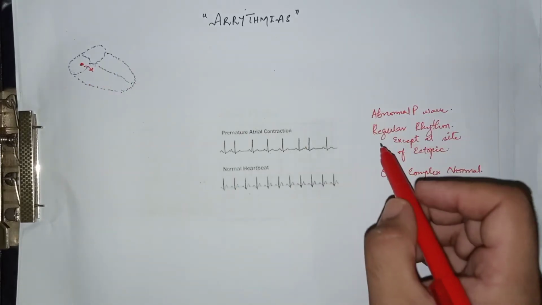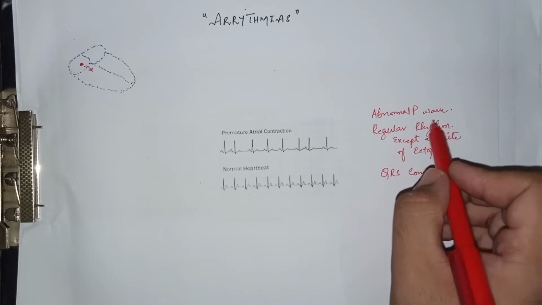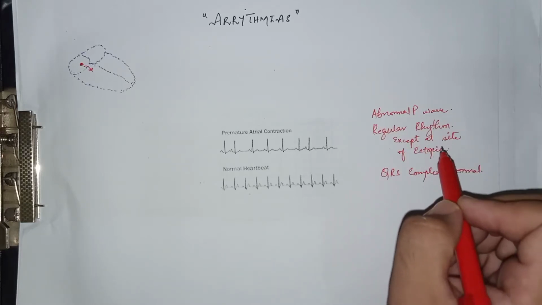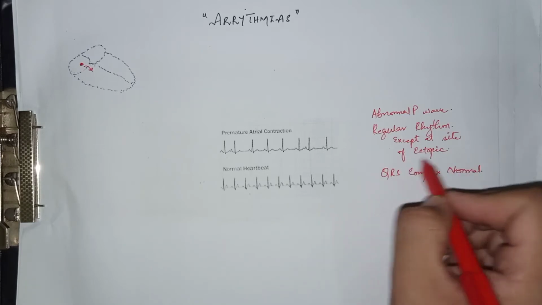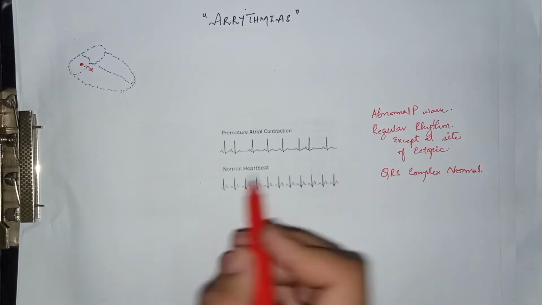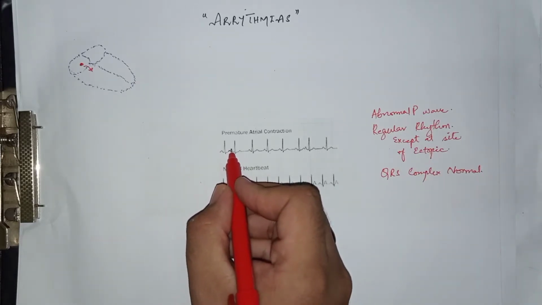So in the ECG findings, there is an abnormal P wave, which is not similar to the P wave produced by the SA node. The rhythm is overall regular, but it is irregular at the site of the ectopic beat, and the QRS complex is normal. Now look at this ECG. In this ECG, this P wave is not normal.